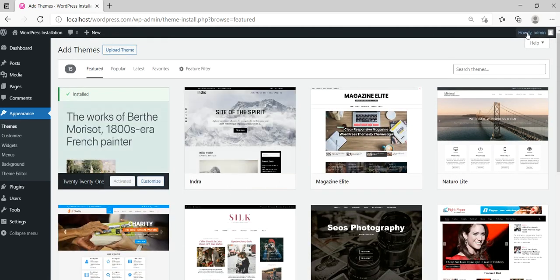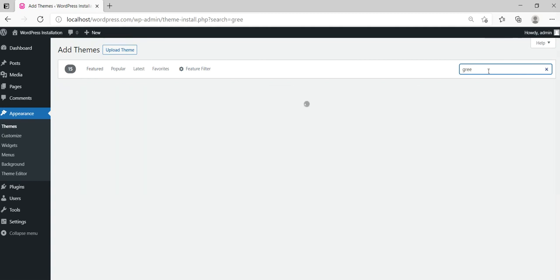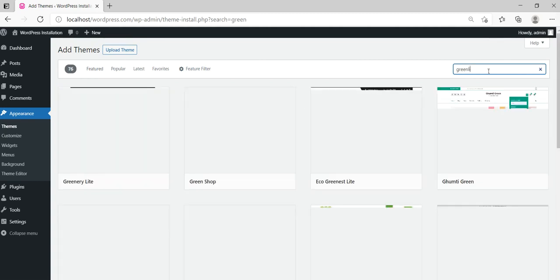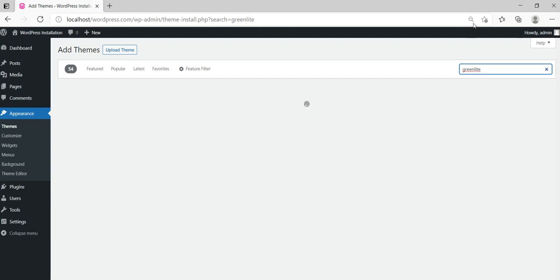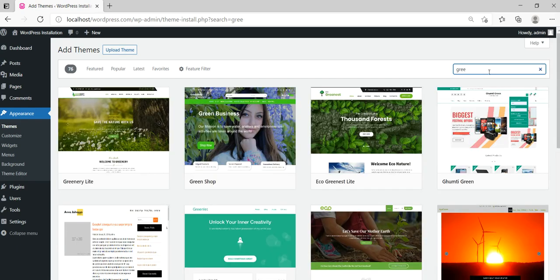So let's say, for example, let's use green. Let's say green. You can search for themes using a keyword and install them. So let's install this.